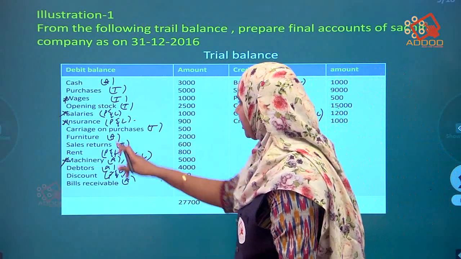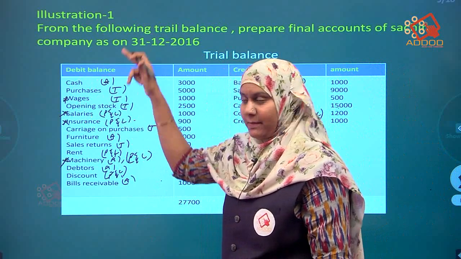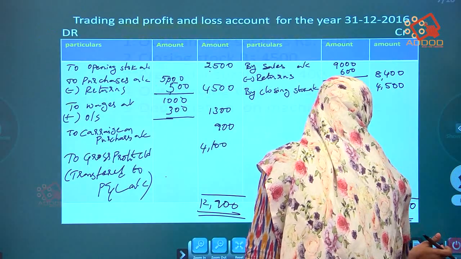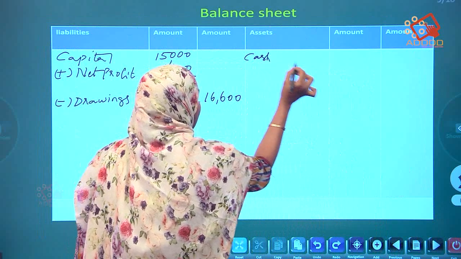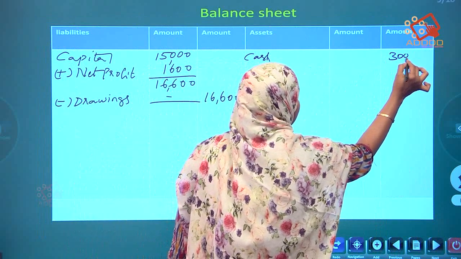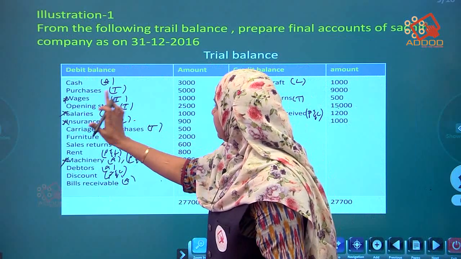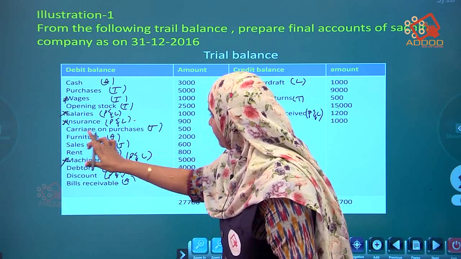Start by searching for assets. Cash. It is an asset. Asset means in the balance sheet. Cash how much? 3,000. Post it. Cash 3,000. Still cash. Purchases will not come. Wages will not come. Opening stock will not come. Salaries over. Insurance over. Carriage over.